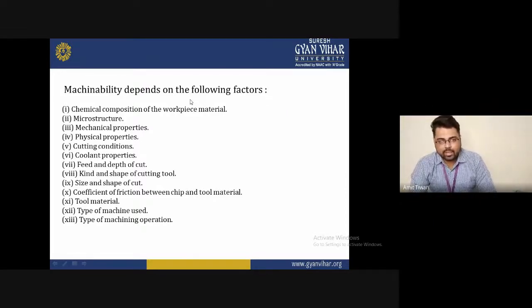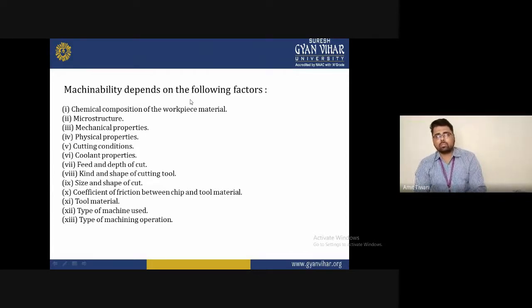Next is the mechanical property. The mechanical properties indicate toughness, hardness, durability, reliability, and also elasticity and plasticity. First of all, understand the ultimate tensile strength and the yield strength of the material.